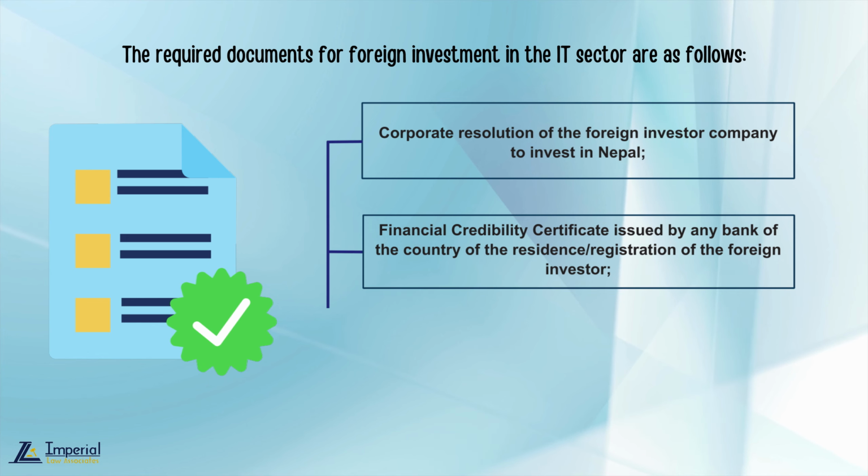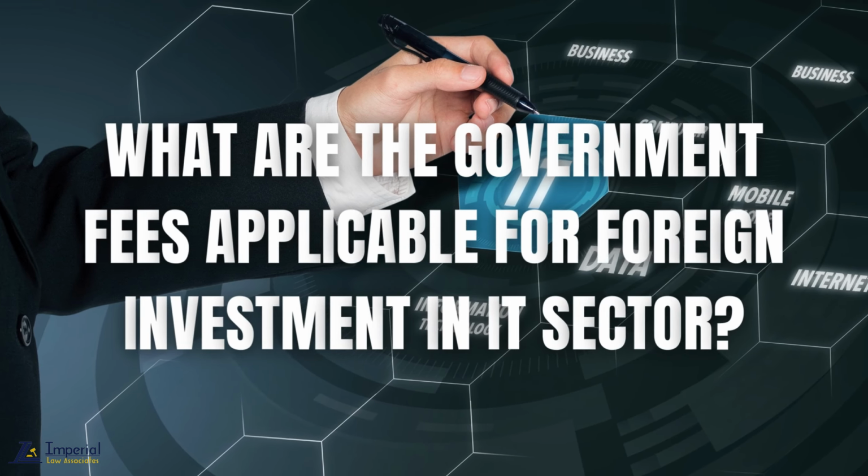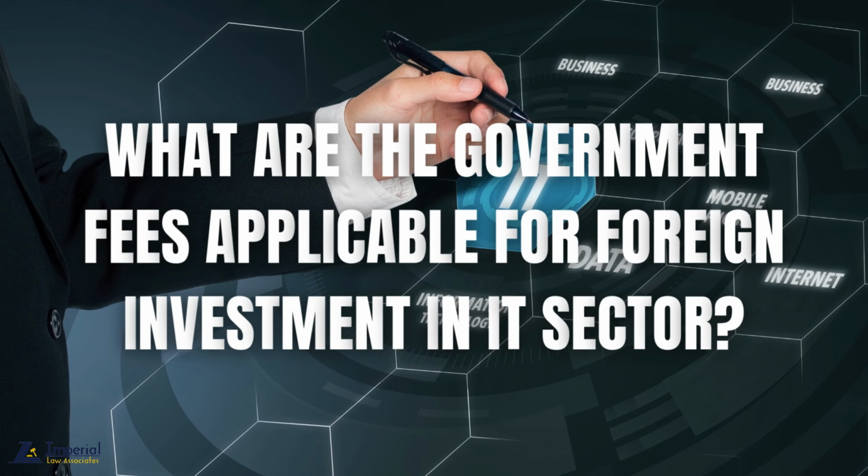Number 6. Financial credibility certificate issued by any bank of the country of the residence or registration of the foreign investor. Number 7. Power of attorney authorizing an individual to complete the approval and registration process at the relevant governmental authorities. What are the government fees applicable for foreign investment in IT sector?